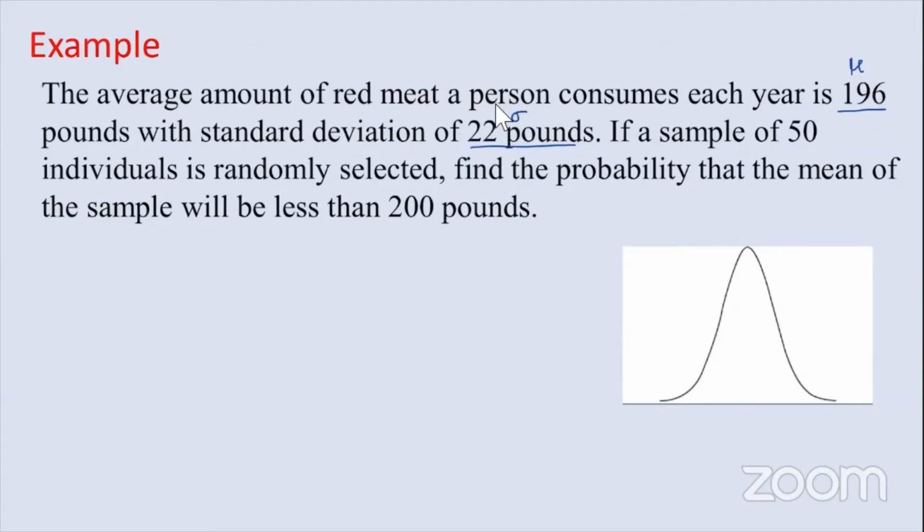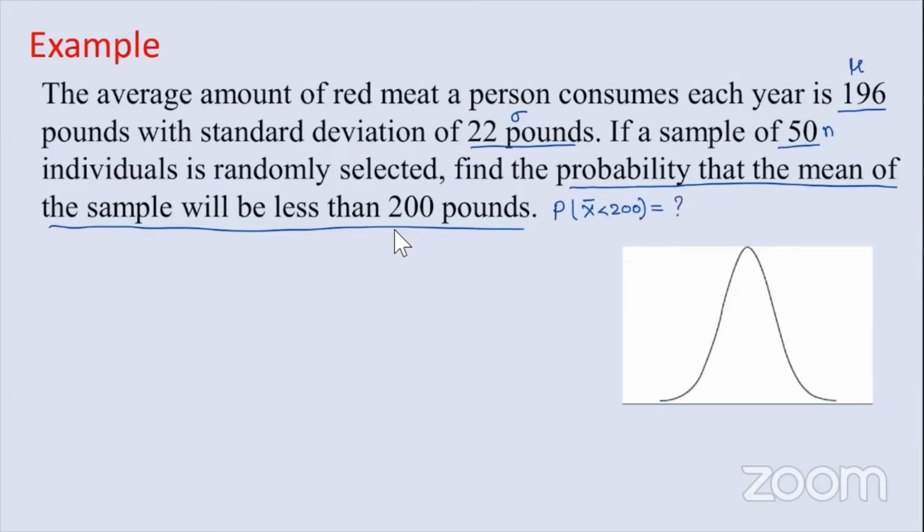From there, you draw a sample of size 50. That is the size of the sample. This is your n. 50 individuals are randomly selected. We have to find the probability that the mean of the sample will be less than 200 pounds. That is, the probability that the mean of the sample, X bar, is less than 200 pounds. We have to find that probability.